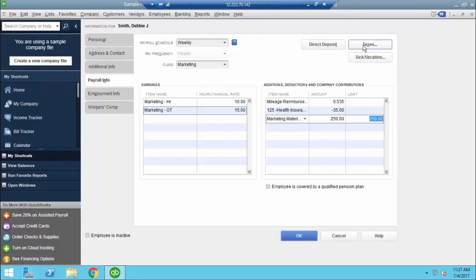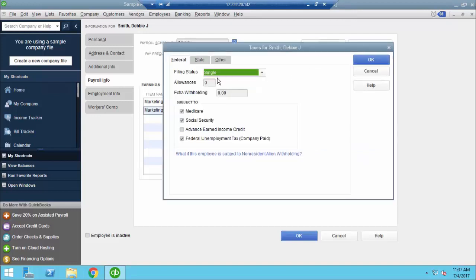The second button here is going to be taxes. We're going to go ahead and select that. And then based on the federal W-4 that they completed, we're going to fill out this information. She has elected to be single with 1 allowance, and she elected to have an additional $25 withheld. So I'm going to put $25 right here.